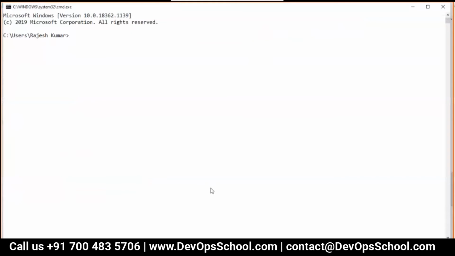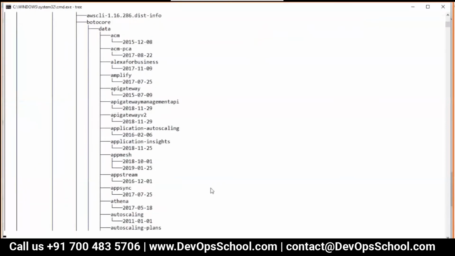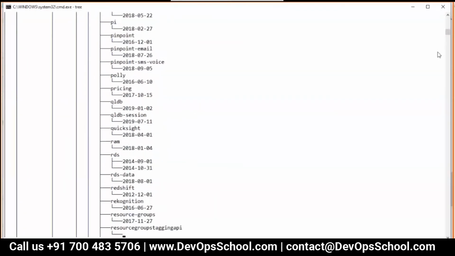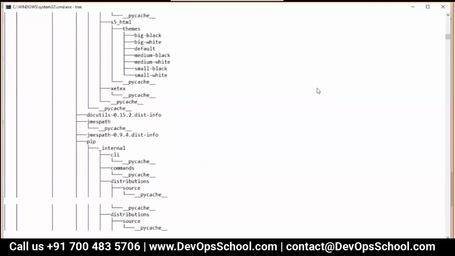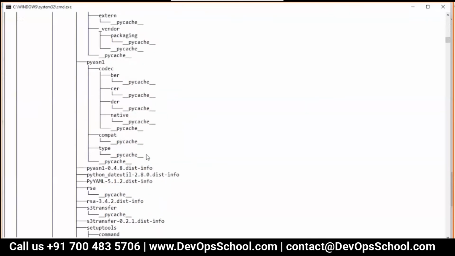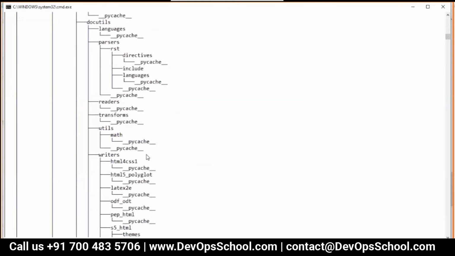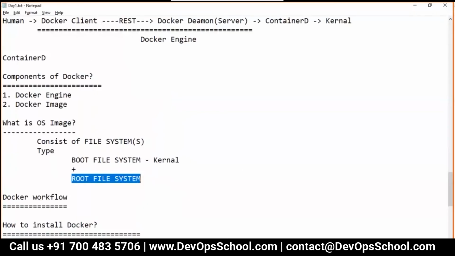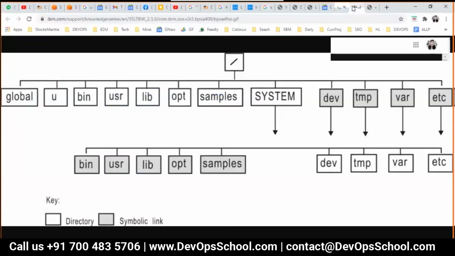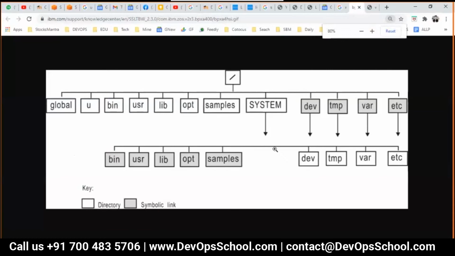This is the tree. Look at this. I know there are too many files there. Okay. This is how it is. So guys, what is a root file system? Look at this. This one is a root file system, but for what?